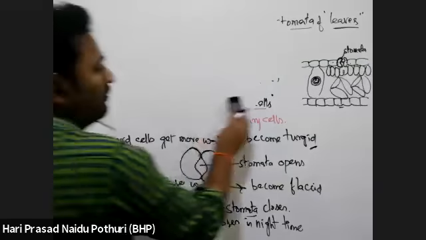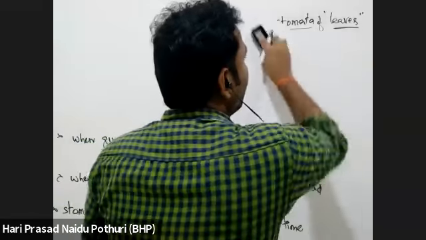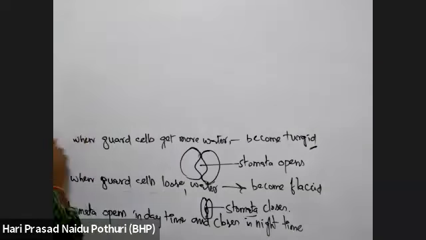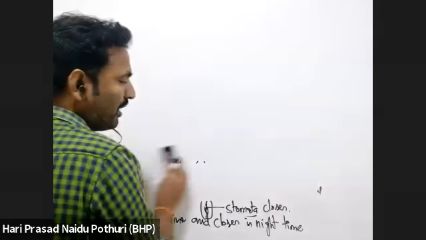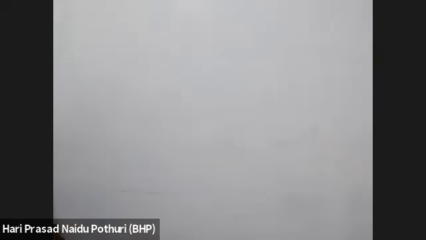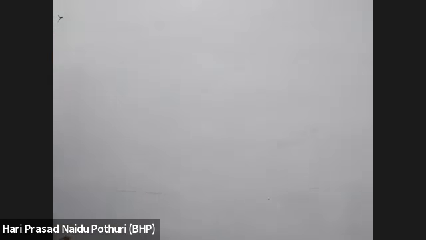Then we'll see here how stomata are arranged on leaves. Generally, stomata open in daytime and close in night time. Okay? So the opening and closing of stomata depends on water content.